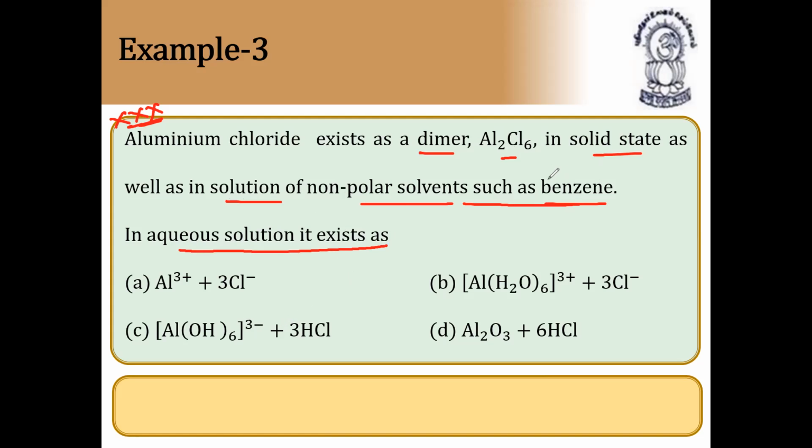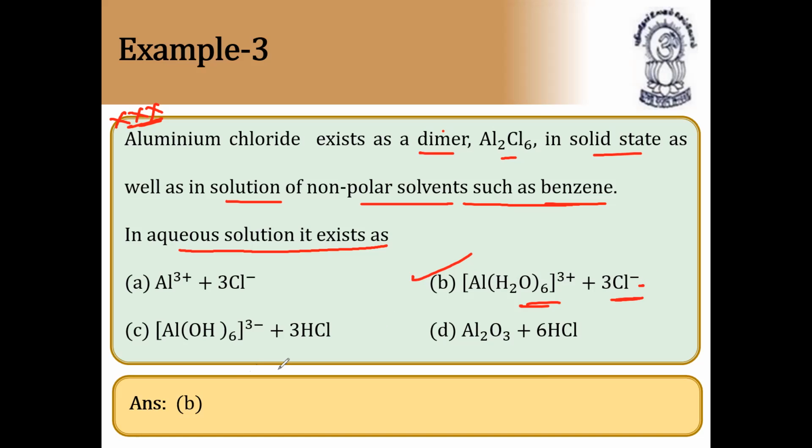So in non-polar solvent as well as in solid state, it exists as dimer only. Whereas in aqueous solution, how will the ions be? Let us see. This question is very important. Many times it has come for competitive exams. It is nothing but [Al(H2O)6]3+ and 3Cl-. Very important, please make a note. So in aqueous solution, aluminum combines with water and forms hexaaqua aluminum 3+ and 3Cl-.